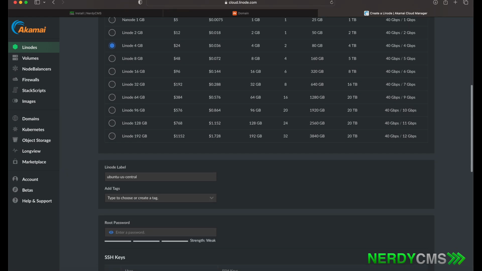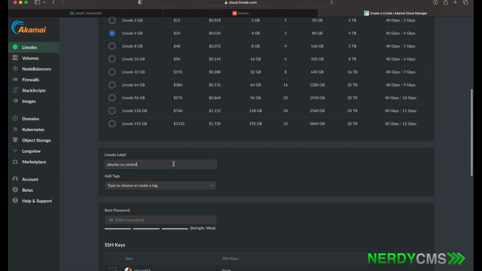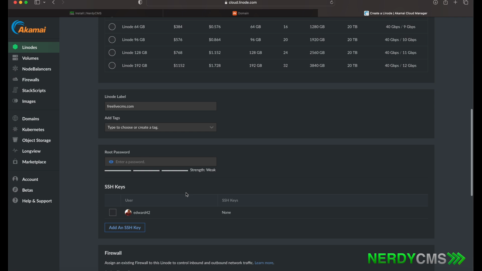So choose that, scroll down, name your server, call it whatever you want. We're just going to use the domain name for this server, so it's easy for us to recognize it. Next, the most important part, set your root password. Now, whatever you type in here is totally up to you. Make sure it's a strong password, but you will need to remember that password in order to install the NerdyCMS system, and you will need to type in that password into the NerdyCMS installer. So go ahead and type that in.